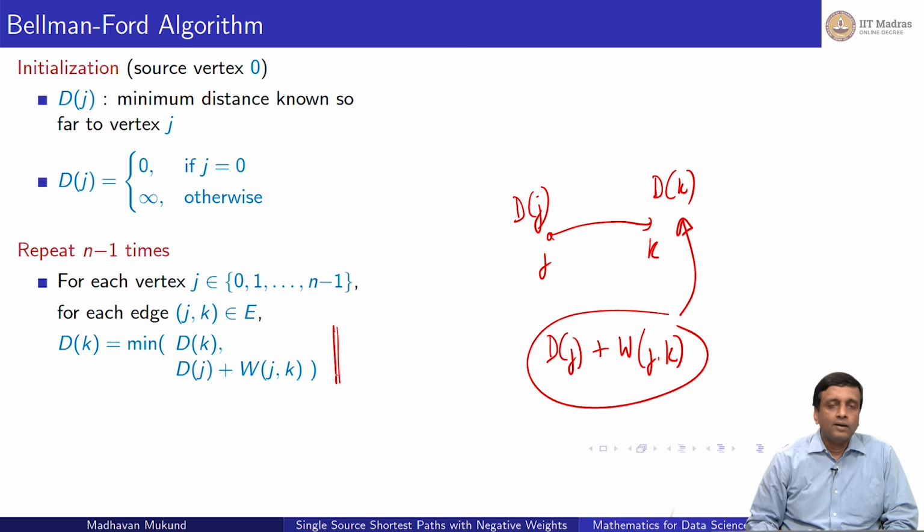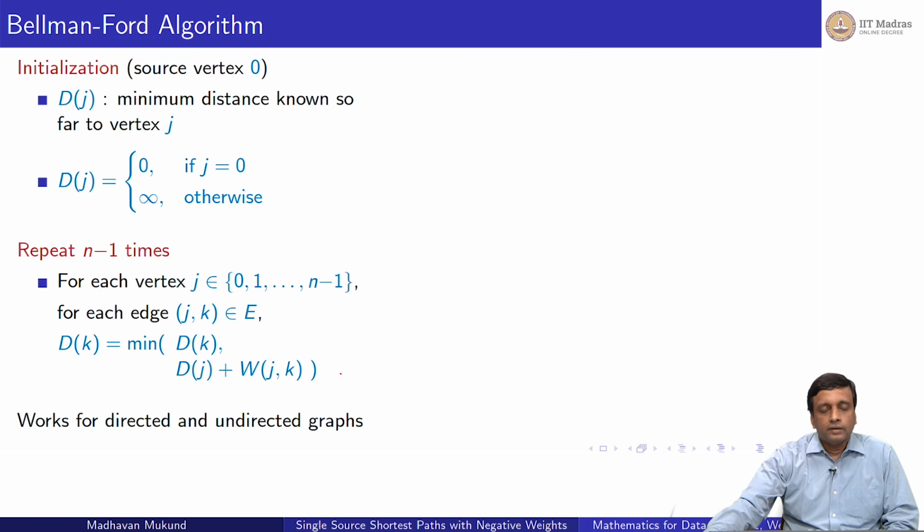We just check for every k whether the distance that we have currently assumed for k is smaller than the distance that I would get if I take one of my neighbors and add the edge weight from that neighbor to that distance, right? So I just blindly do this n minus 1 times, and the claim is that this will actually give you the shortest path, right? So this actually works for both directed and undirected graphs. So the example we did for Dijkstra's algorithm was for undirected graphs, but you could as well do it for directed graphs, because anyway we are following edges in one direction only when we compute the shortest thing.